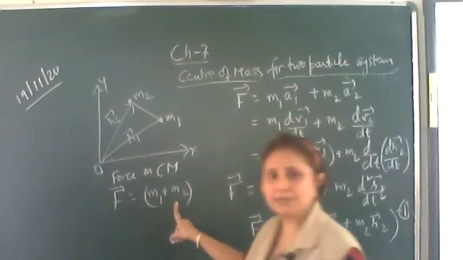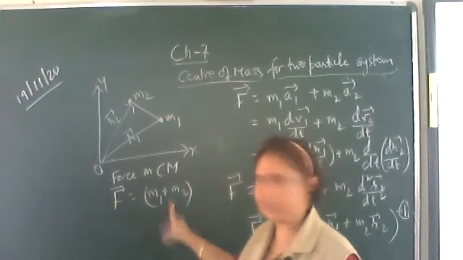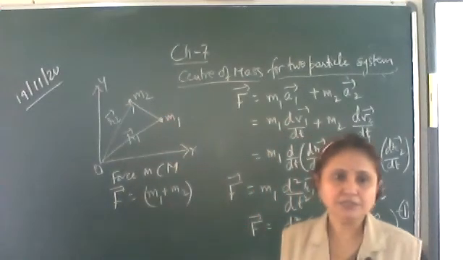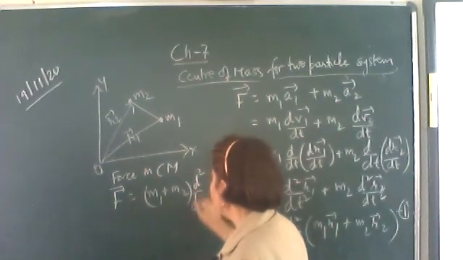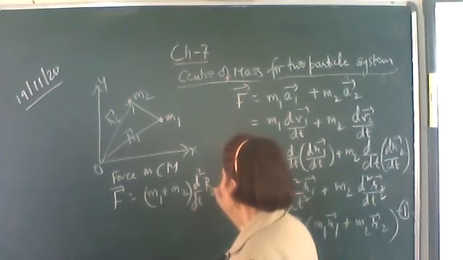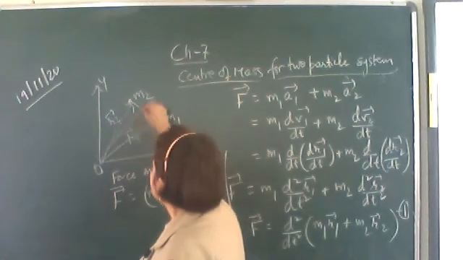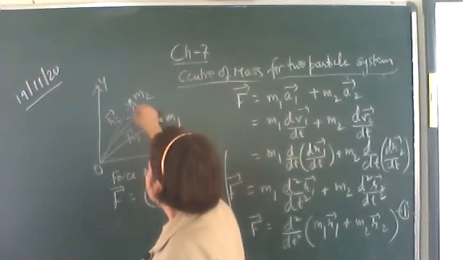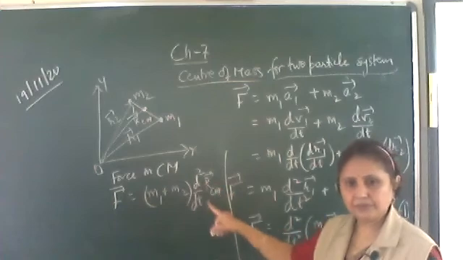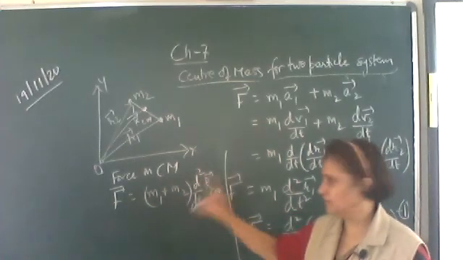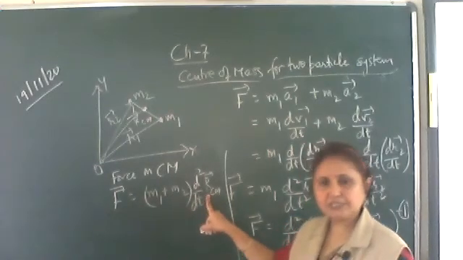So the total mass at the center of mass is equal to the total mass of the body, which is the sum of the masses of the particles. That is, it is equal to m1 plus m2 into d2 upon dt square of r, where r is the position vector of the center of mass. So it will be equal to, in the same way, mass into acceleration. Mass of the center of mass is m1 plus m2 into the acceleration of the center of mass.